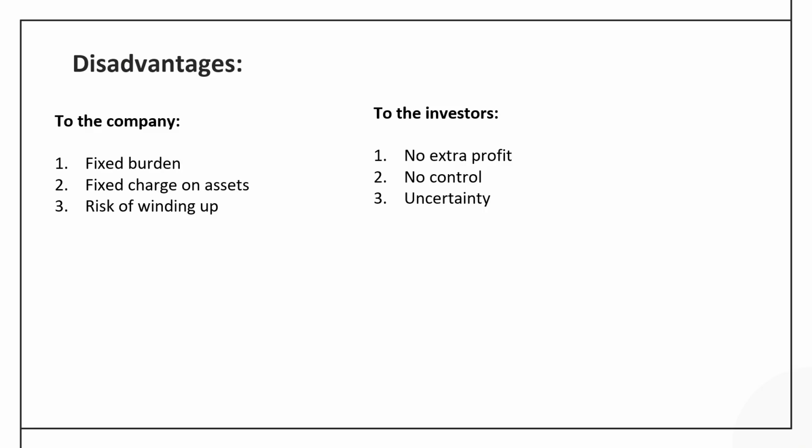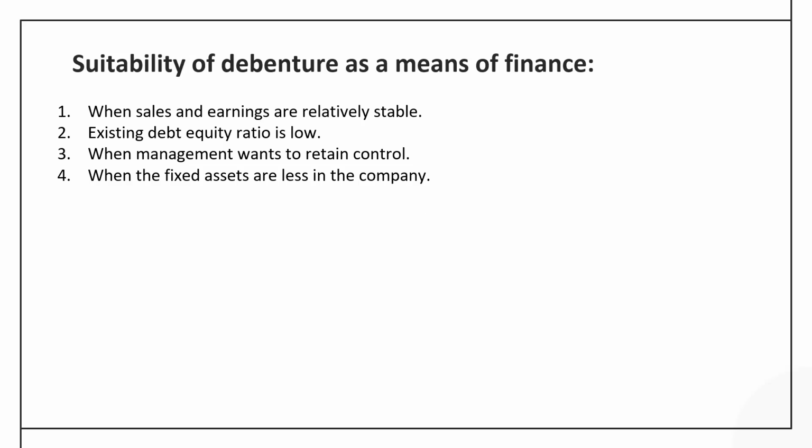In the course of distress, the creditors can have their say, and they can also sell the asset of the company to realize the dues, and as a result there are chances of bankruptcy. What are the disadvantages to the investors? Let's see. They cannot participate in the extra profit of the company, unless it is income bond. No share in the control, no interference in the decision making process, and sometimes if the condition of the economy is not good, they may suffer from the problem of not getting the interest and the principal for some time.